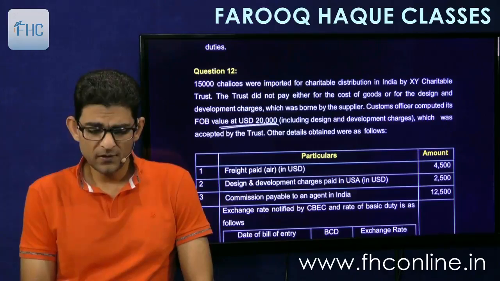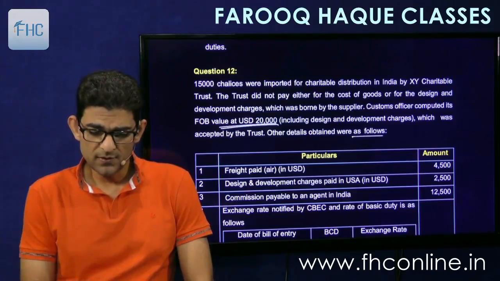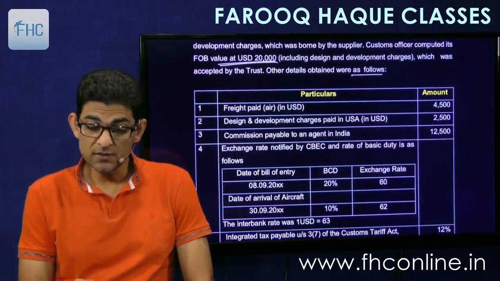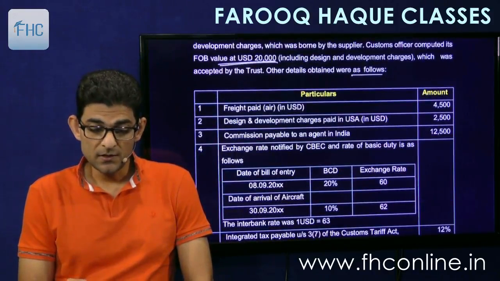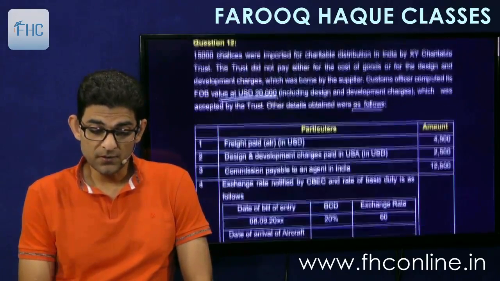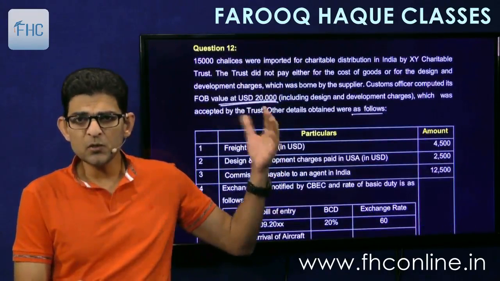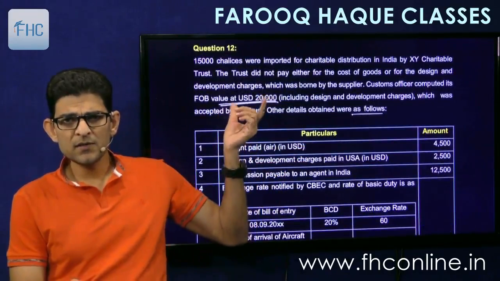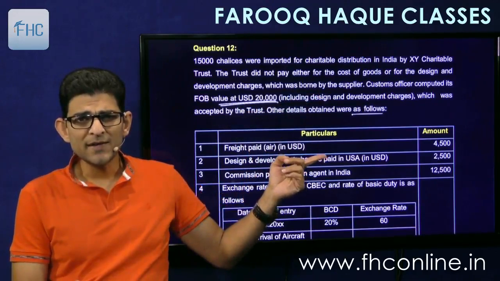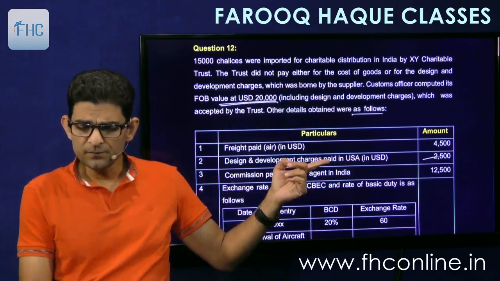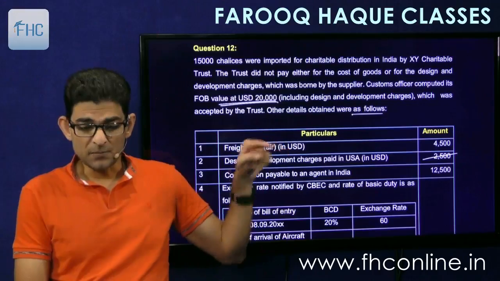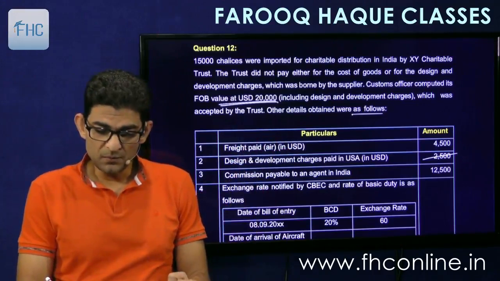So very good. Other details obtained were as follows. Freight paid, that is air, in USD 4,500. Design and development charges paid in USD 2,500. But I think this 20,000 is already including. Okay. This 20,000 is already including design and development charges. So then we will not add it again. This is already included. So nothing to be done. But yes, freight will be added separately. Then commission payable to an agent in India.